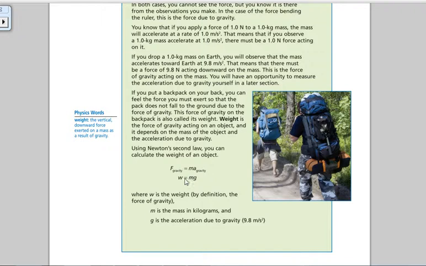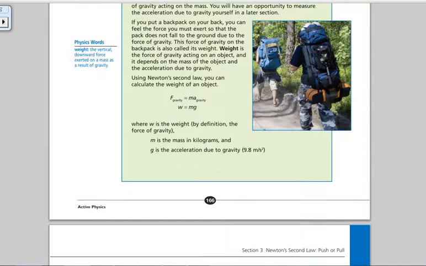Right here they're talking about weight. Mass has to do with how much matter is in an object, whereas weight is the actual force of gravity. You can see F equals ma: force equals mass times acceleration. You can think of the force of gravity as the weight, so you can replace force with W, and it's mass times gravity, and gravity is always 9.8 here on Earth. So your weight is always equal to your mass times the gravity of the Earth. That's just a fun little fact.